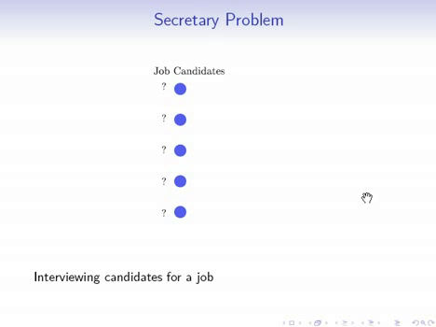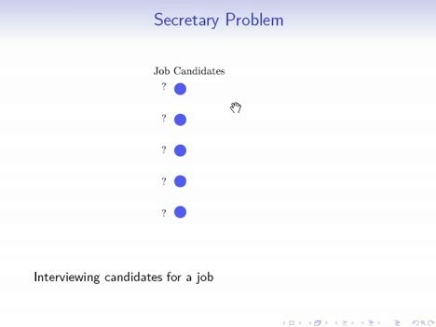In the classical secretary problem, we have a single job position open for a secretary, and we're going to interview a number of candidates. Initially, we don't know anything about these candidates. For example, we don't know how good they are, and that's what these question marks represent. We're going to interview a random permutation of the candidates, and immediately when an interview is over, we know how good this candidate is. And then we have to decide on the spot whether to give this candidate a job offer or whether to continue interviewing the remaining candidates. And so the question is, what algorithm should we use so that we can hire a good person for the